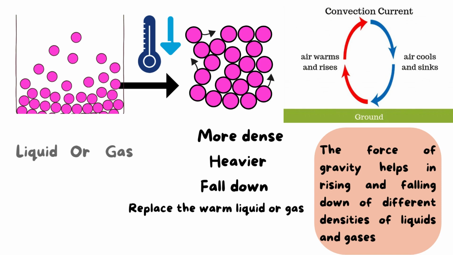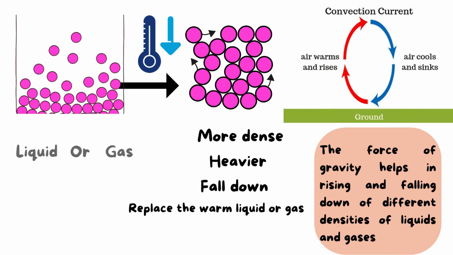I want you to know that the force of gravity helps in the rising up and falling down of liquids and gases of different densities, as gravity has an important role in helping the rising and falling down of molecules of gases or liquids.